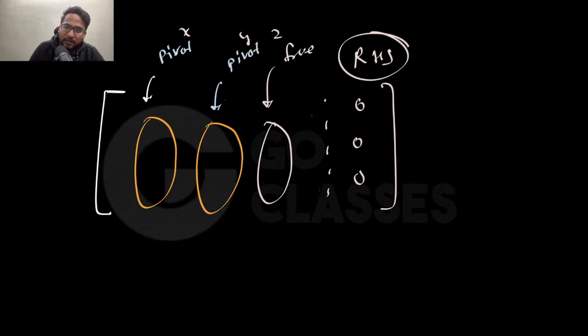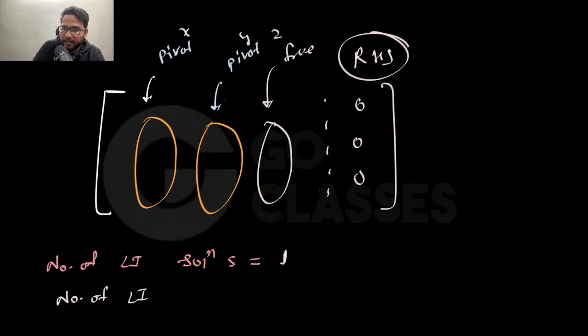Now let me ask you one interesting thing. Suppose this is the matrix that you are getting. After the solution, the number of linearly independent solutions is equal to how much? Tell me fast. The number of linearly independent solutions will be 1, right? Now let me ask you the number of linearly independent vectors in A.